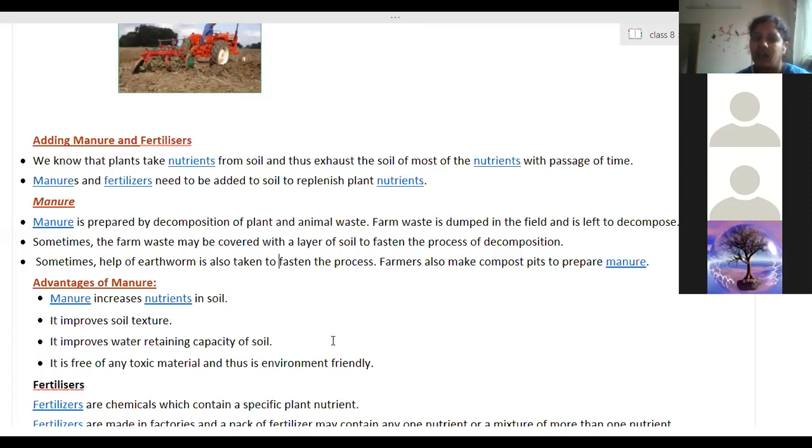So therefore, along with fertilizers, the farmers need to add manures from time to time. Manures are always preferred over fertilizers. With fertilizers, there is one problem: they are easily washed away with water, and then they pollute the water bodies nearby. Although they can increase plant growth, they create other problems. They are not environmentally friendly. They are not decomposable further. So they are much more problematic, as they will create pollution, which will be a difficult task to deal with. Therefore, the farmers always prefer manure over fertilizers.